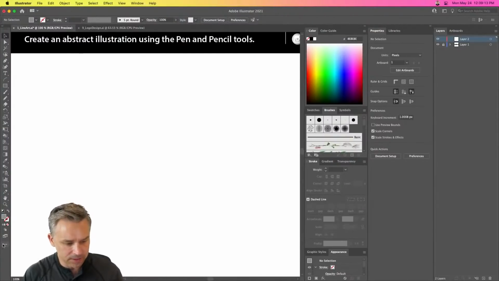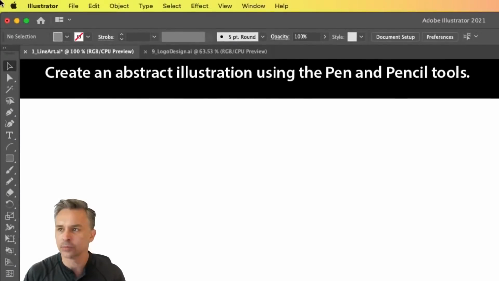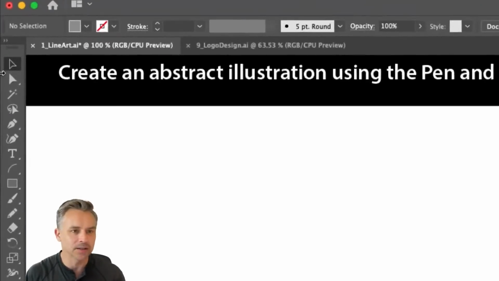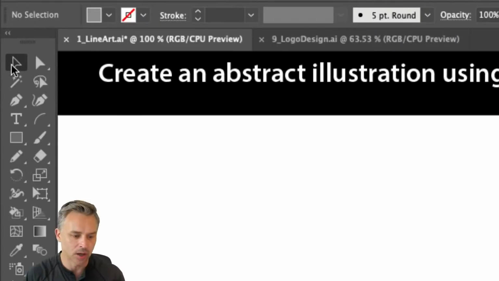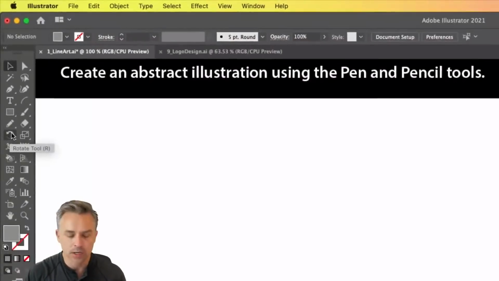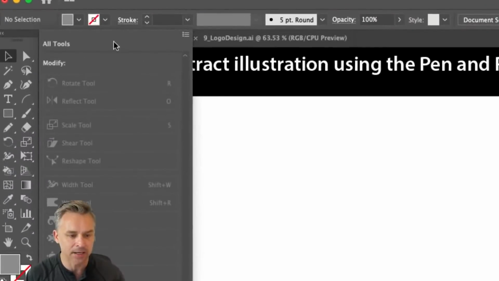Same thing for this toolbar off to the side. Can we just agree that Illustrator can be a little overwhelming? Let's go ahead and expand this to 2 columns. Here's all of the tools. Yours might look different as well. So click right here. You have the ability to edit the toolbar.